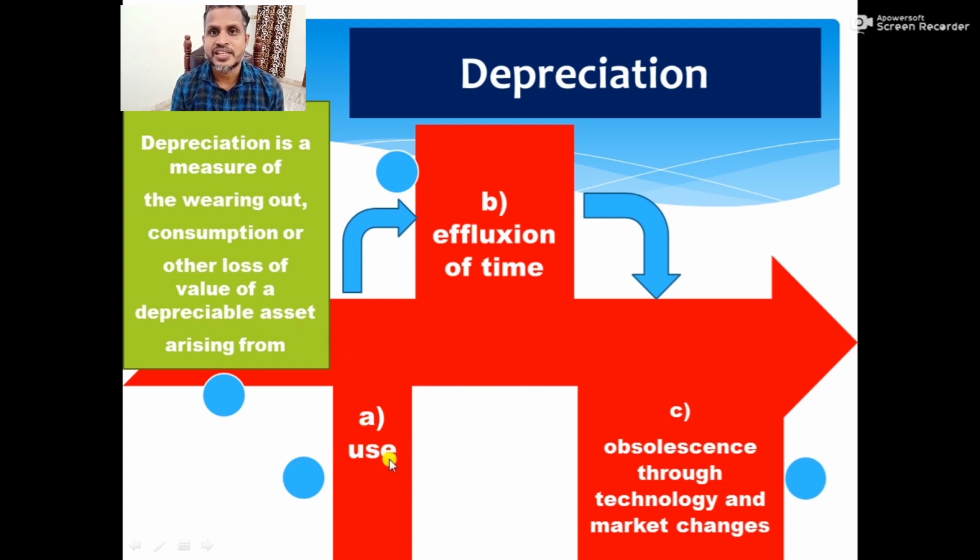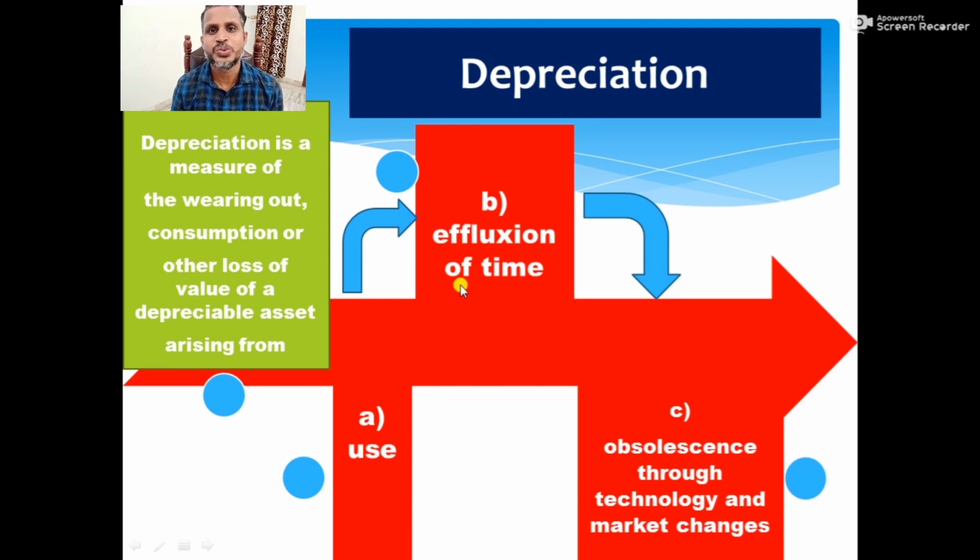Depreciation arises because of three things: because of usage, effluxion of time, or obsolescence through technology and market changes. We purchase a car, we are using that car on the road. Depreciation arises because of that. Sometimes we may not be using that car. There are some people who purchase old model cars and just keep them in their car porch. They are not using them.